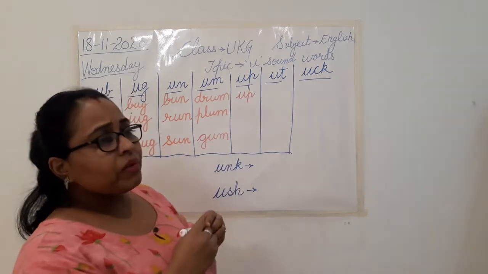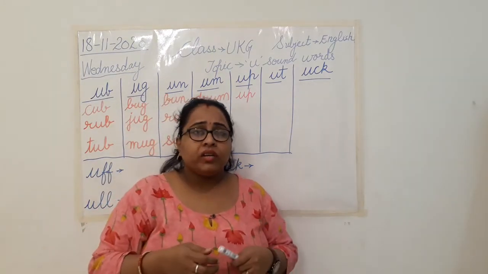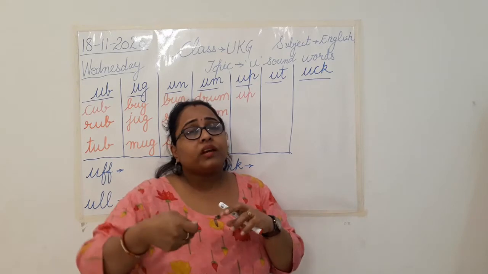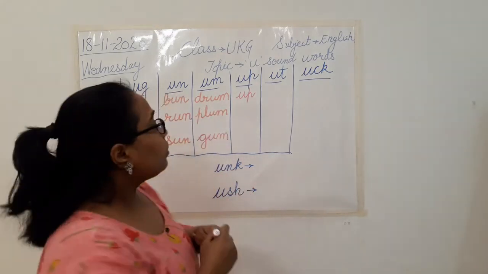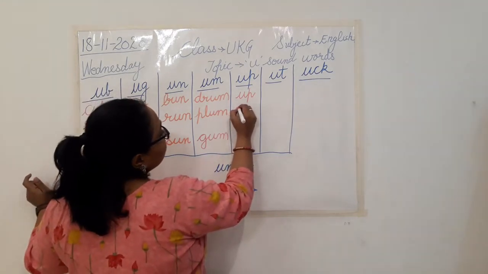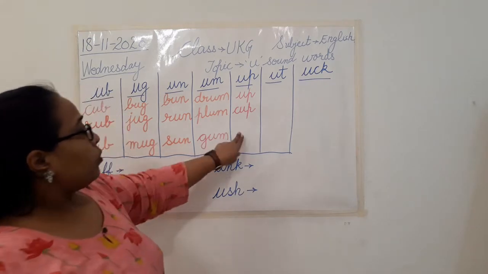Now, when Mama is making tea for your father or for herself, she strains it. वो किस में छानती है? What is that vessel called? Cup. Cup से पीते हैं ना हम लोग. So cup. One more up sound word.